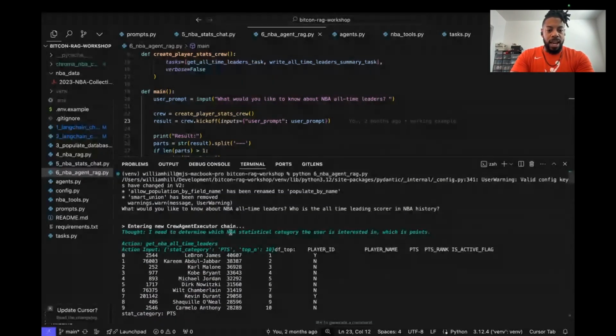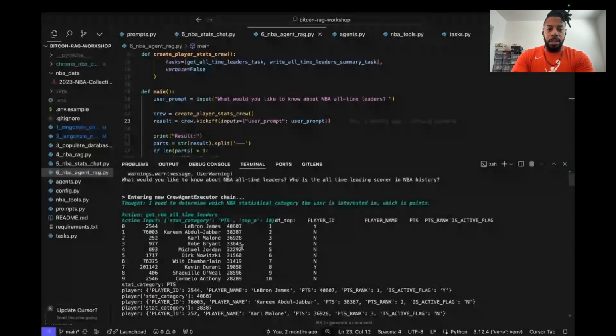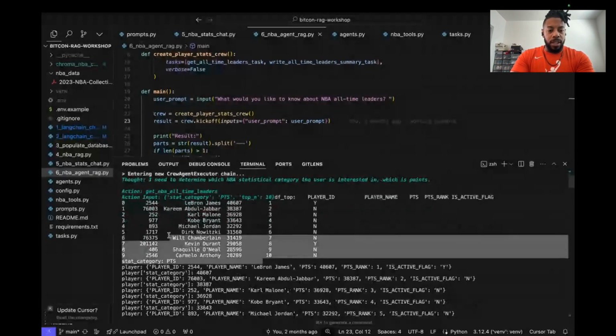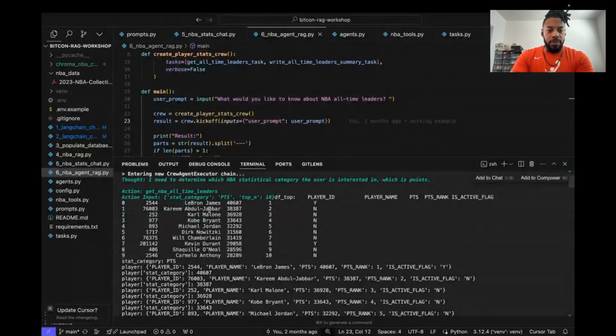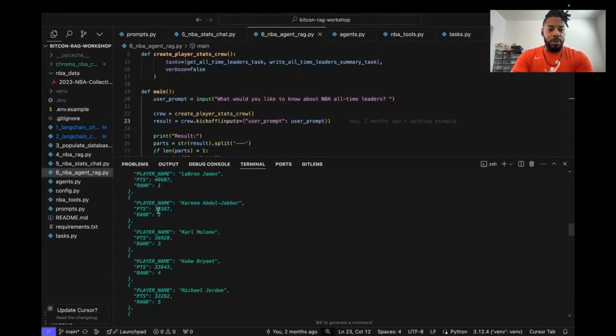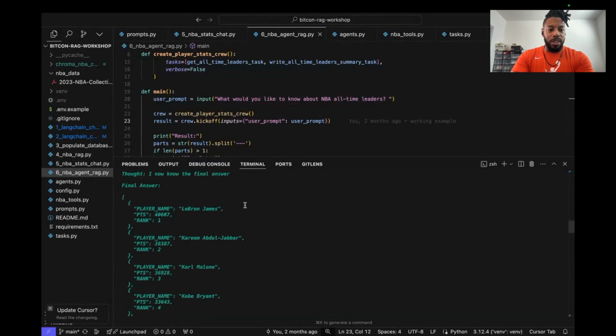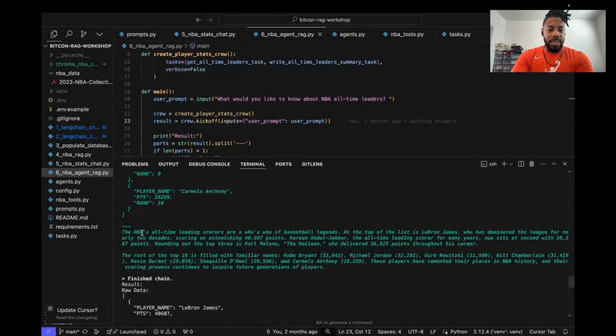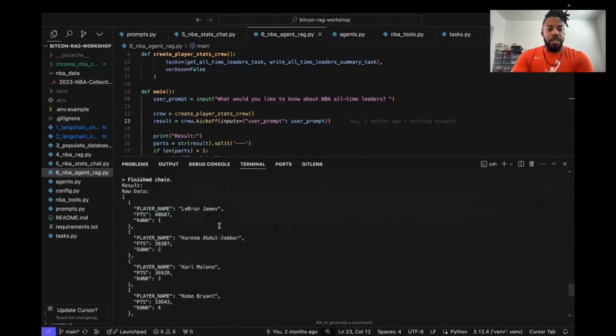So we can say, hey, I need to determine which statistical category they're interested in. In this case, I said all-time leading scorer or whatever. So then it was able to infer, oh, that means points, right? So then it was able to go and basically just fetch the raw data. You see it again, thinking. I think I know the final answer. So now we have a structured output of the data, and then we see that chain is finished, and we're passing it to the writer.